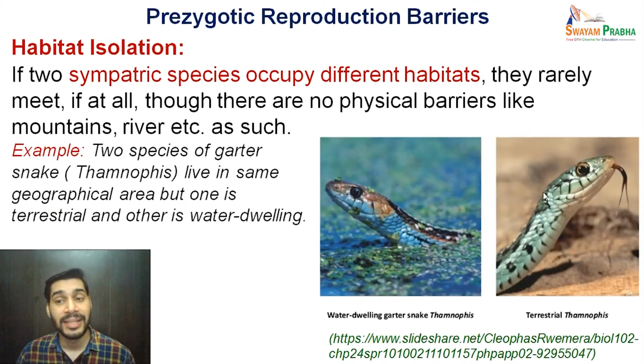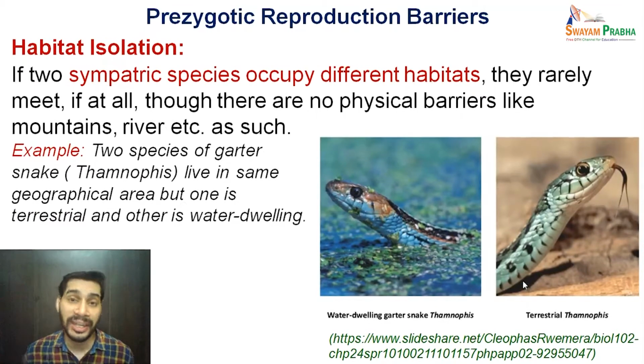Whereas the Thamnophis which is terrestrial in nature prefers to stay on the land. So it is very unlikely that these two forms would meet with each other for the purpose of mating. Though they are at the same place, there are no physical barriers as such, but the habitat here is acting as a barrier.